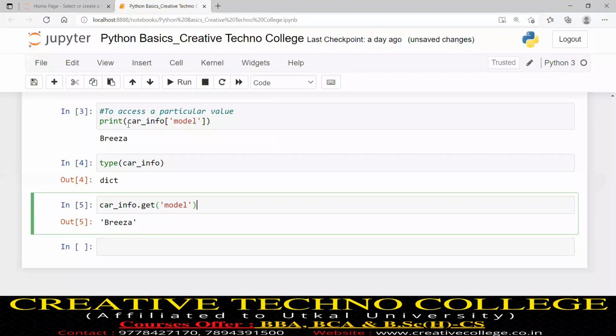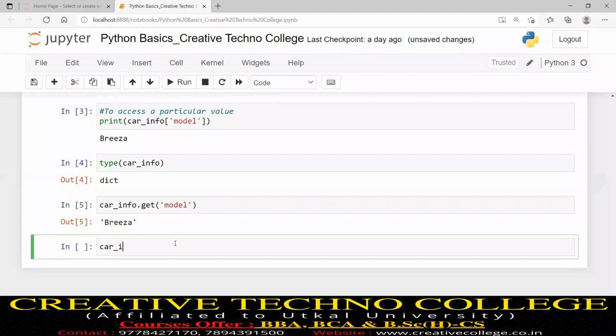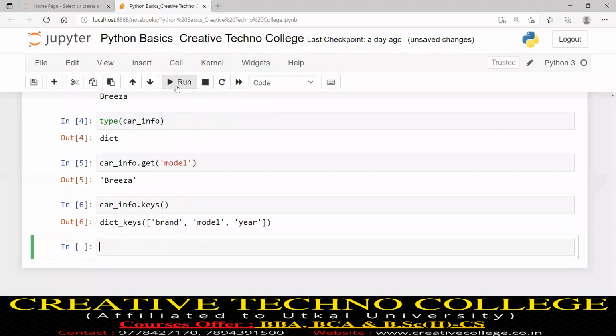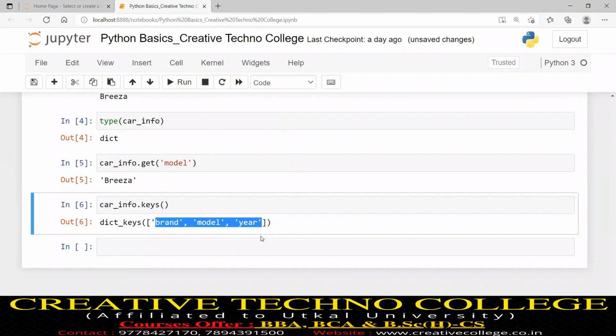Then there is a built-in function, the keys function. Just to see, I am writing car_info.keys. I will hit run just to see what it is returning. I want to get all keys, so for that we are invoking the keys function to get all keys.